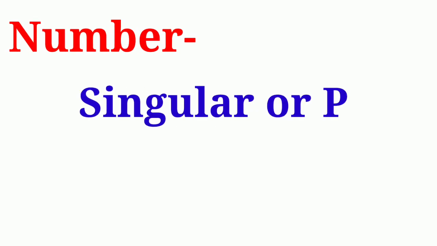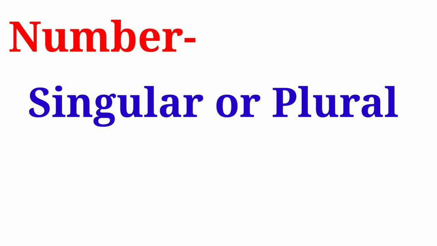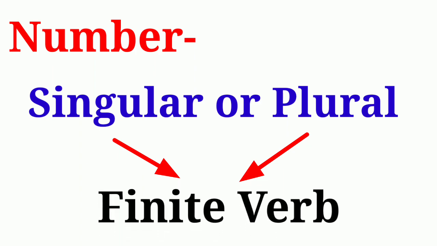First, number. When we make a choice between singular and plural, we are applying the concept of number in grammar. Number tells us whether the subject of a sentence is singular or plural. The singularity or the plurality of the subject also changes the forms of the finite verb. It will be explained with the help of examples.